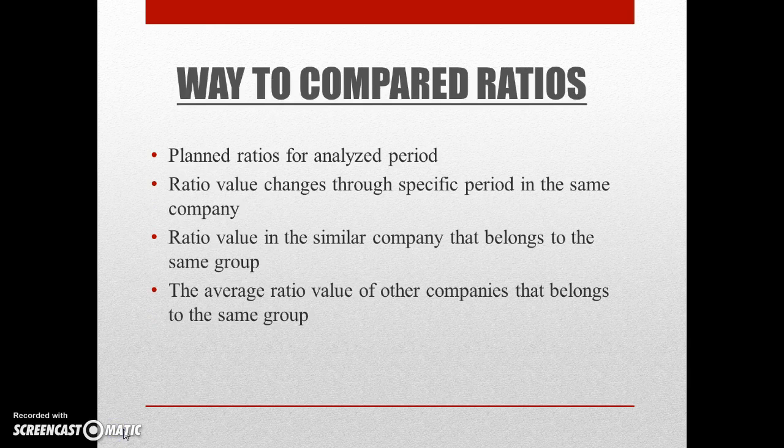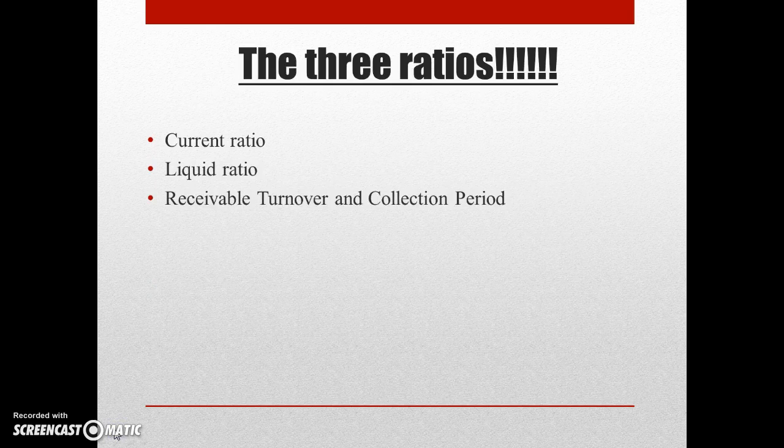Ways to compare ratios. The first thing to do is plan the ratio for the analyzed period. The second is the ratio value change through a specific period in the same company. Third, the ratio value in a similar company that belongs to the same group. And lastly, the average ratio value of other companies that belong to the same group. There are three liquidity ratios, which include current ratio, liquid ratio, and receivable turnover and collection period.